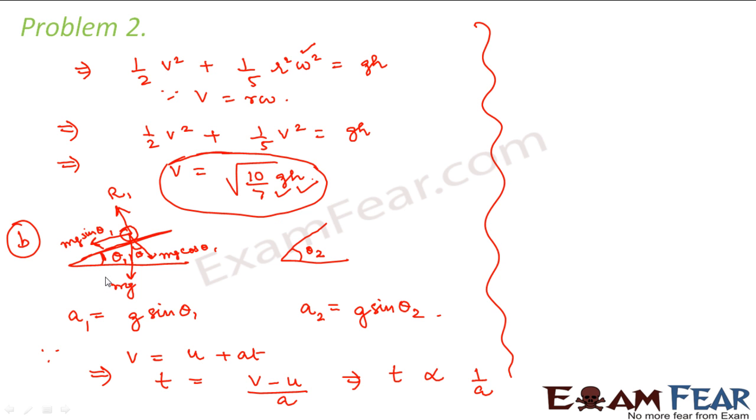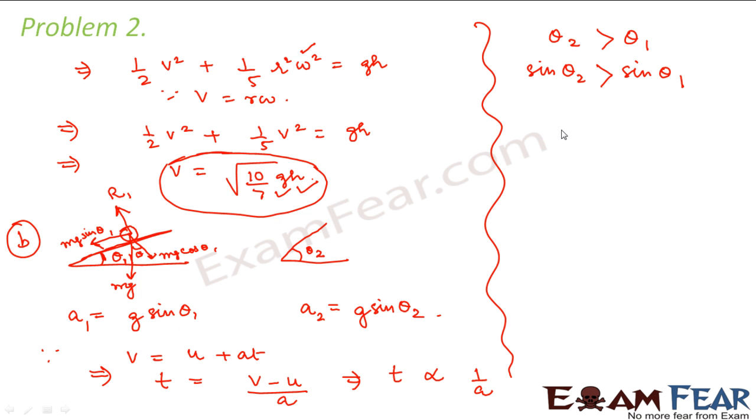Now here we see that in these two figures, what we have drawn is theta 2 is greater than theta 1. That is what we have considered here. So if theta 2 is greater than theta 1, sine theta 2 will be greater than sine theta 1. That means g sine theta 2 will be greater than g sine theta 1.